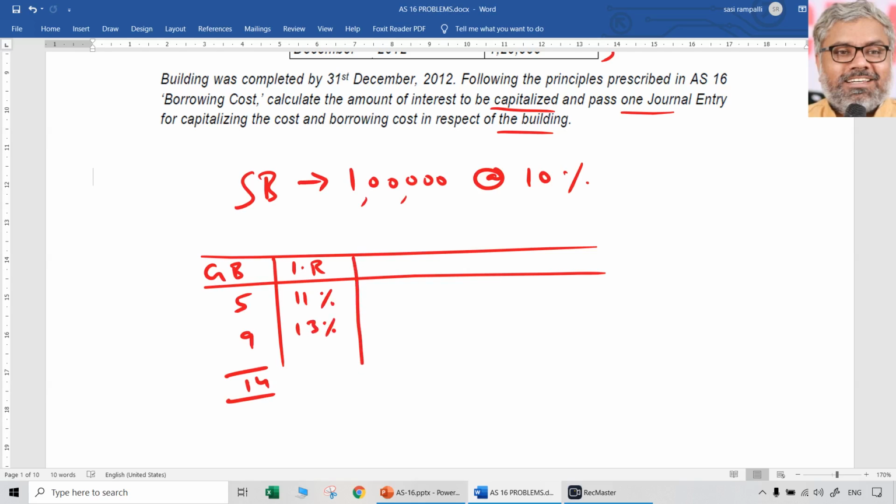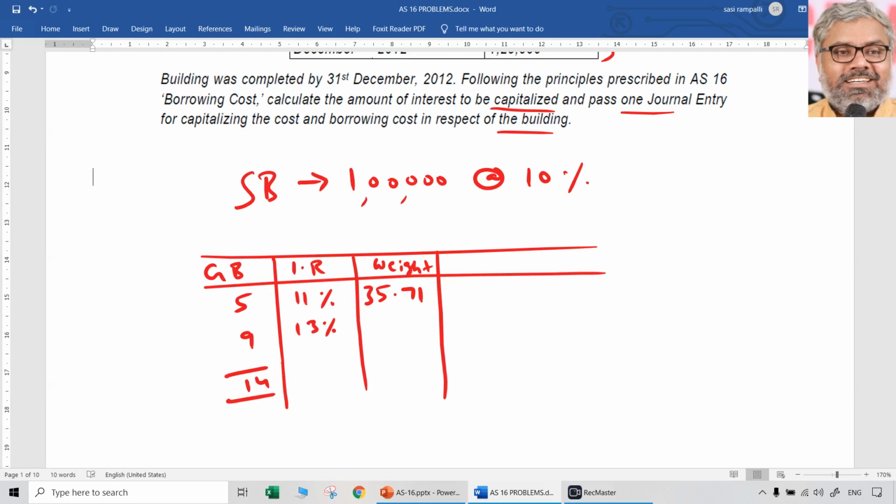So first and foremost, we can find out the weight. The other two are given already. General borrowings amount is given, interest rate is also given. First we can find out the weight of each loan. So what is the weight of the 5 lakhs loan? Naturally 5 divided by 14. So 5 divided by 14 will be how much? Approximately, percentage wise if you take, 35.71%.